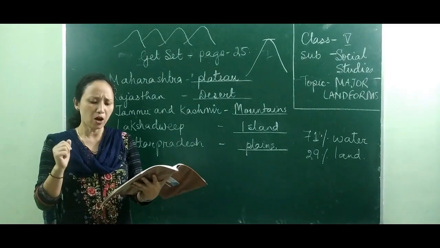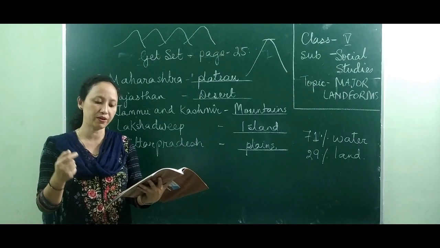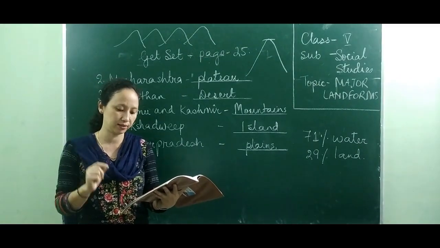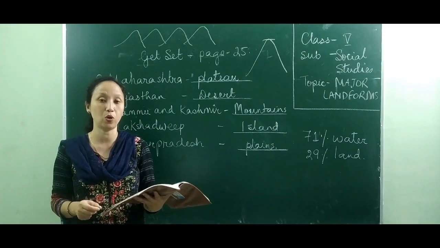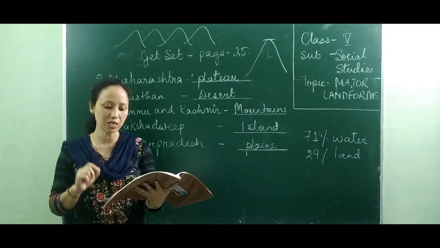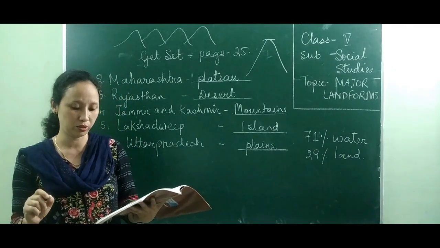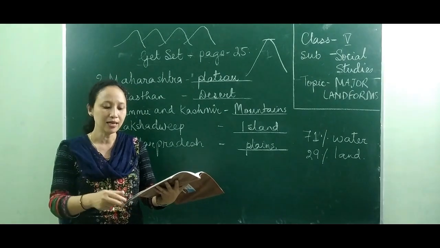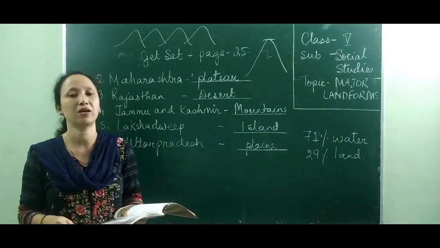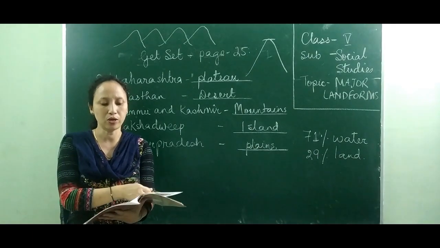Now, most ancient civilizations came up on the banks of rivers, which are on the plains. And most big cities and towns are also located in the plains. You will observe this. And it is very easy to construct roads, railways, aerodromes, that is where aeroplanes land, and canals in the plain because of the surface. It's easy to construct.